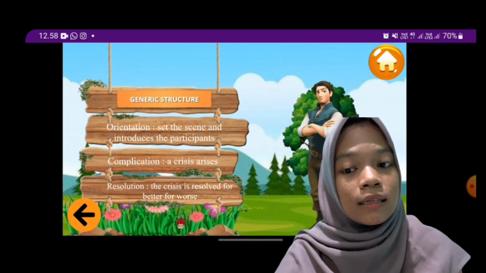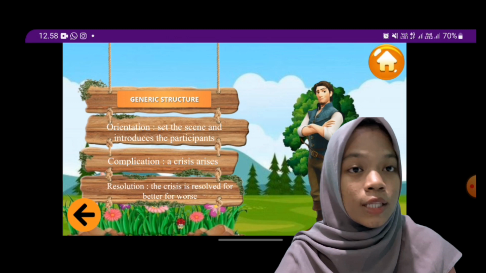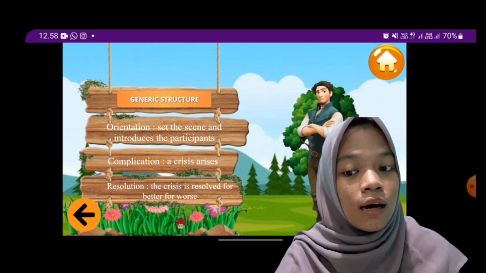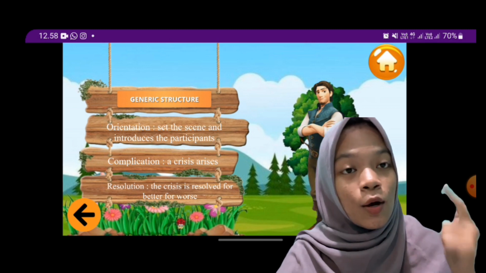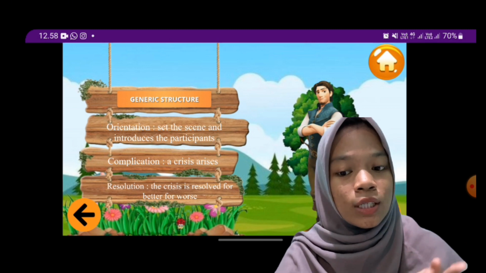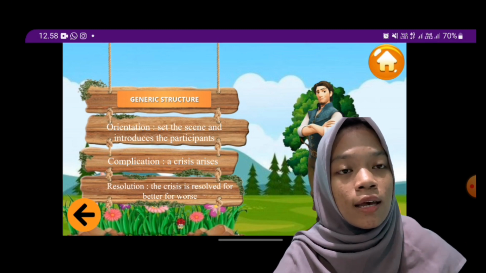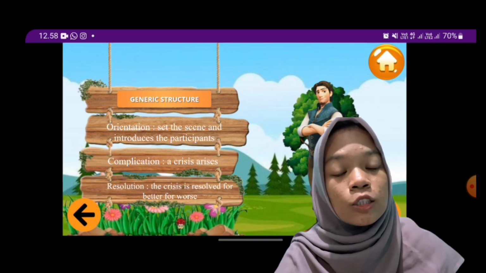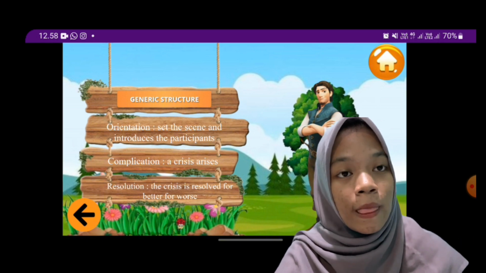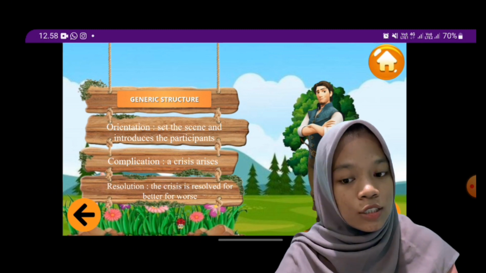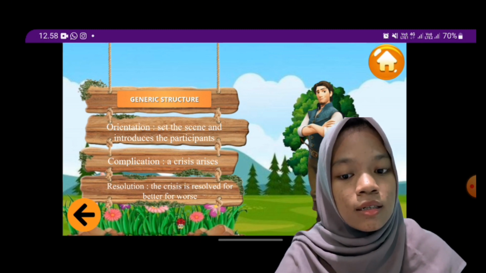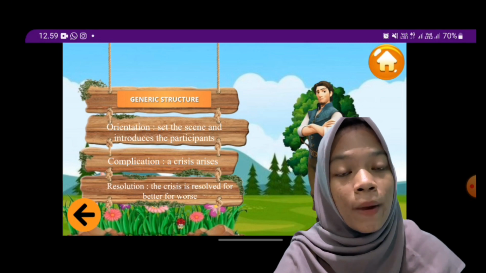Okay, the generic structure of narrative text has 3 parts: orientation, complication, and resolution. Orientation sets the scene and introduces the participants, complication is a crisis, and resolution is where the crisis is resolved for better or worse.